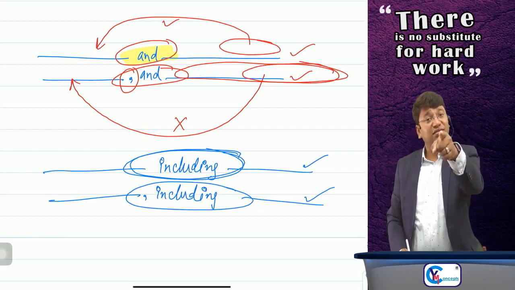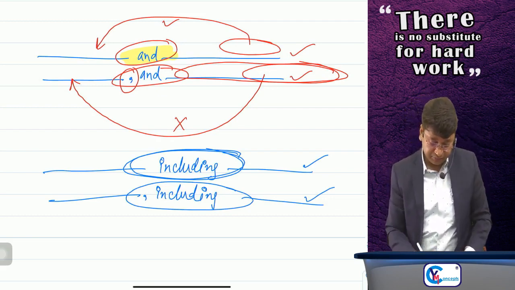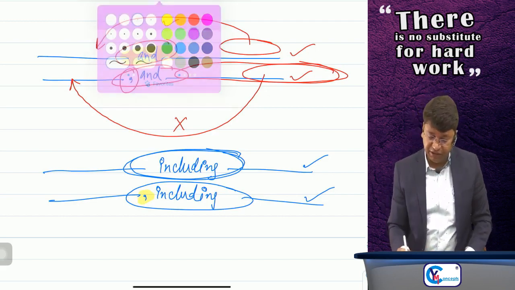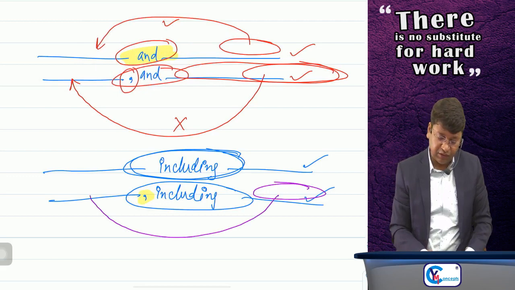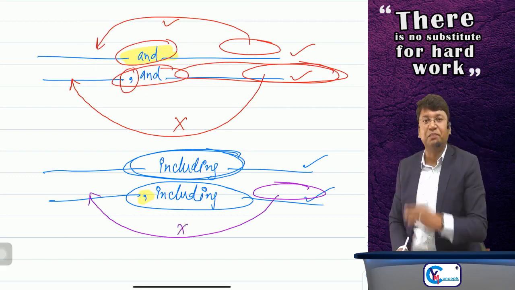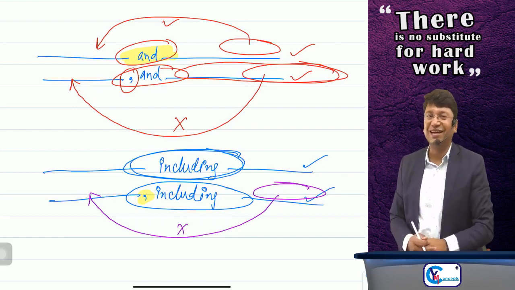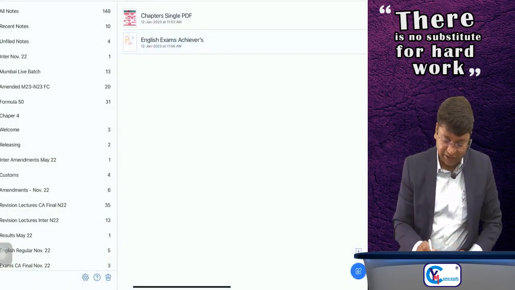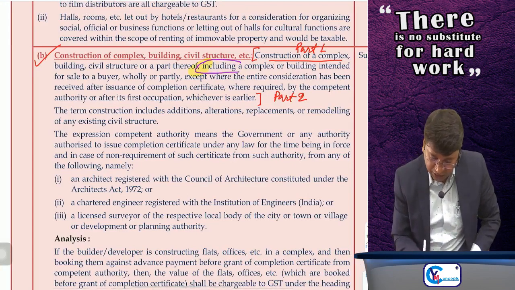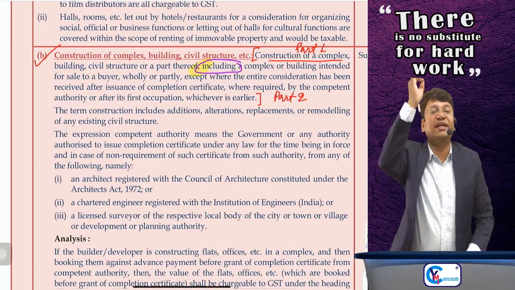And what is the sense? There is a break in between the sentence, and due to this break, if any condition is imposed here, then this condition will not apply here. And yes, this para number 5 clause B is the perfect example for this. And sir, before "including" there is a comma. See here. Before "including" there is a comma, it means it has got some sense and it is intentionally put in.